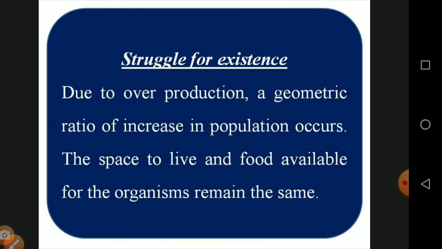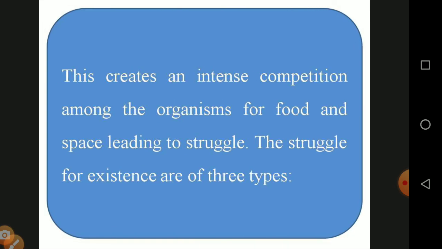And the second one, the struggle for existence due to overproduction. The population increases in geometric ratio, but the space for living and the food available for the organisms remain the same. Only one thing: the place and the food are the same, but the number of consumers is more. This creates intense competition among the organisms for food and space, leading to struggle.